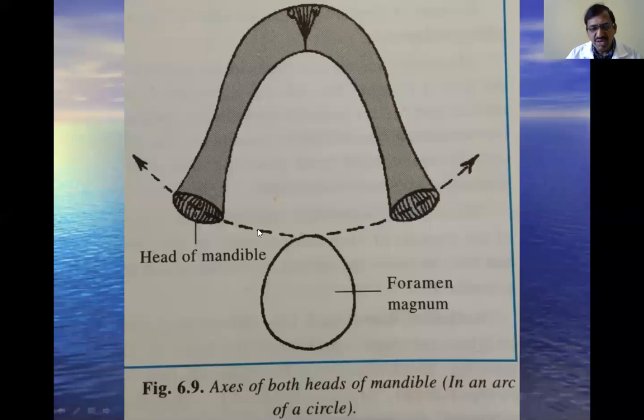If you draw an arc, or a circle, to meet both the articular heads, there are two heads on both sides, the right and left side. If you draw a line and it makes a circle, the arc of the circle passes along the anterior margin of the foramen magnum. This is the relation between the foramen magnum and the head of the mandible.